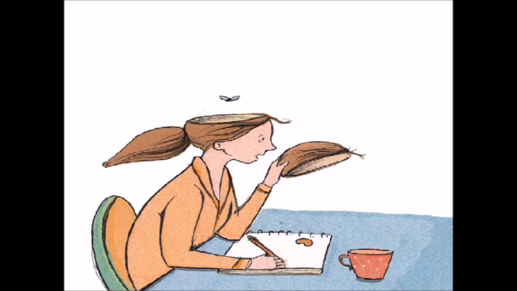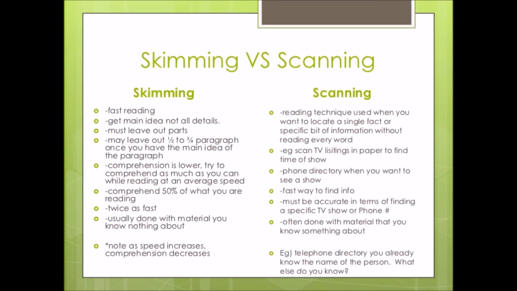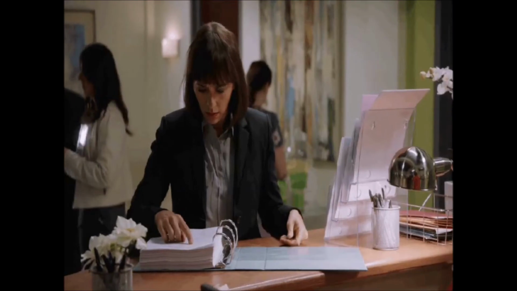In scanning, we also scan TV listings in the paper to find the time of a show, or a phone directory. Fast way to find information. Must be accurate in terms of finding a specific TV show or a phone number, often done with material that you know something about. Like a telephone directory, you already know the name of the person. What else do you want?